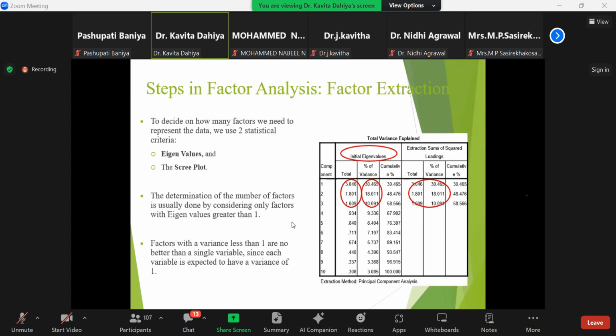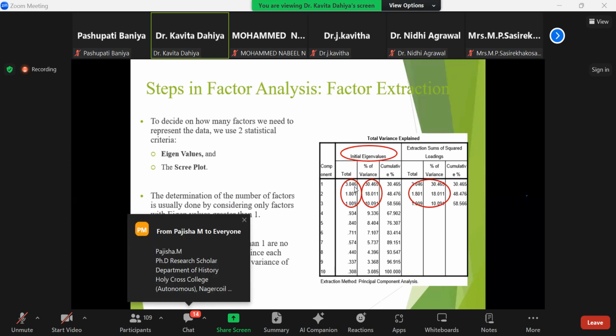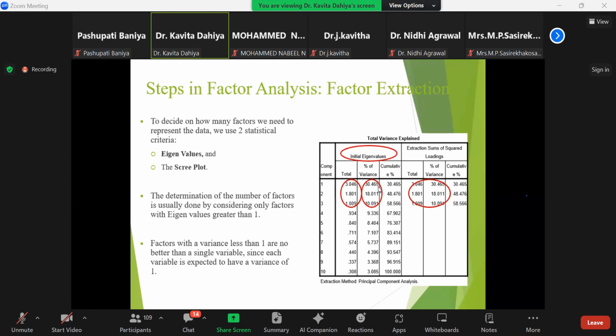This is again the total variance explained, with the percentage of variance explained and the cumulative percentage of variance explained. If I'm talking about the first factor, it is explaining a total of 3.046. In terms of the percentage of variance, it is explaining 30.465.